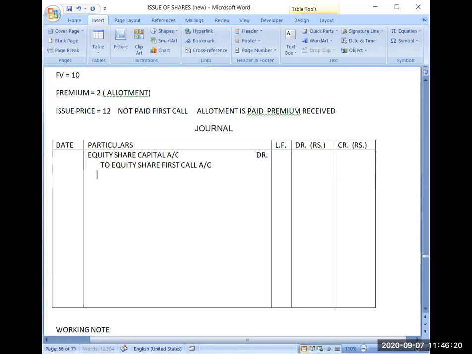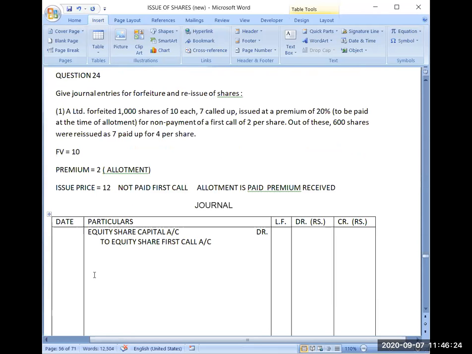Then now I have to observe what question is saying. What question is saying about the final call? Has question said anything about the final call? No. So question is up to first call only. Maybe some part of the money will be on second and final call, obviously, or third call also.